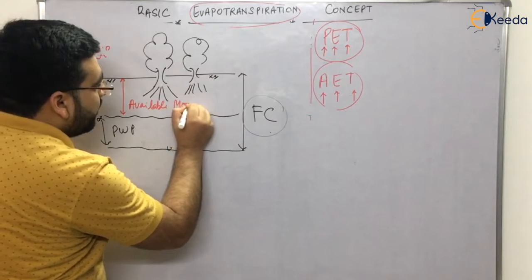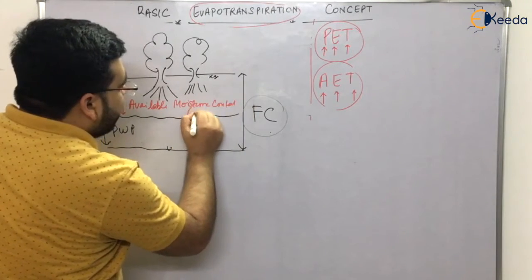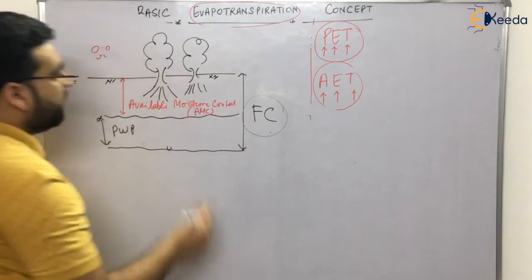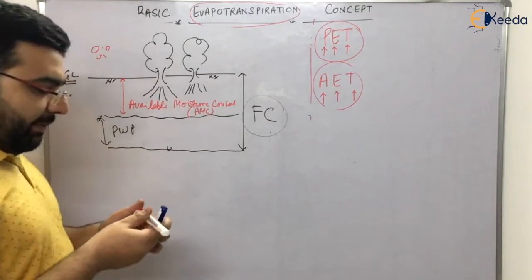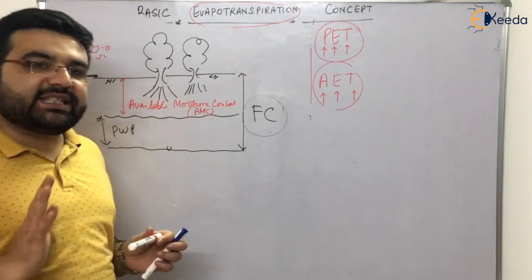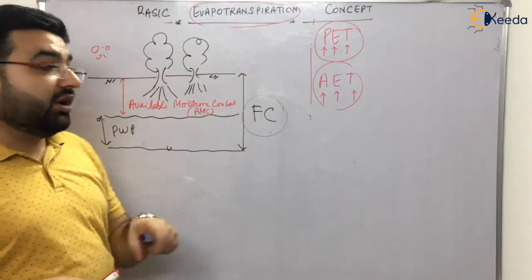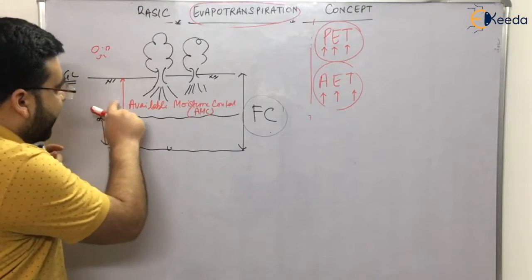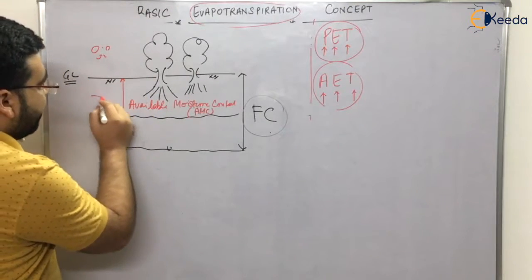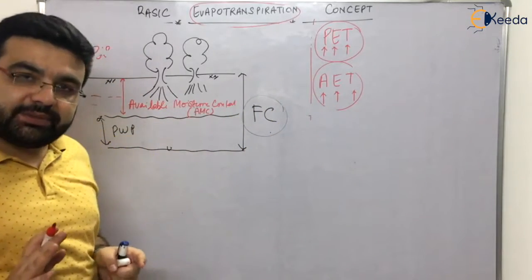Available moisture content, AMC. Now when the soil is at the field capacity, it has the maximum water content, and then we will see potential evapotranspiration. But when the soil is not at the field capacity, and the available moisture is somewhere here or somewhere here, at that time we will observe the actual evapotranspiration.